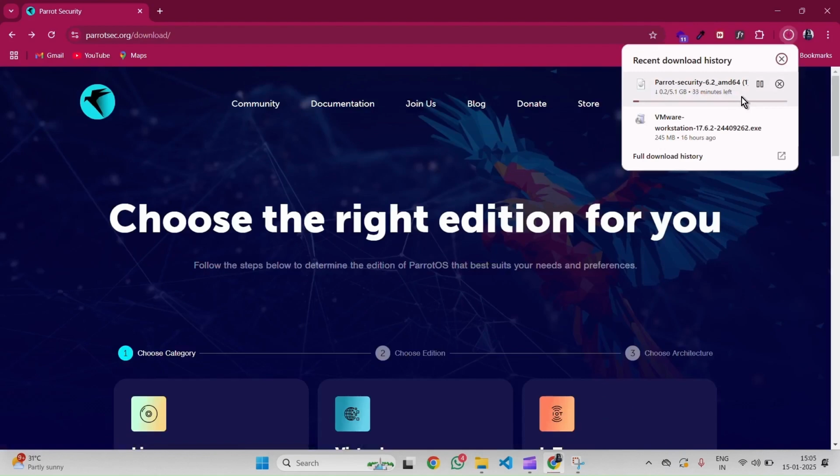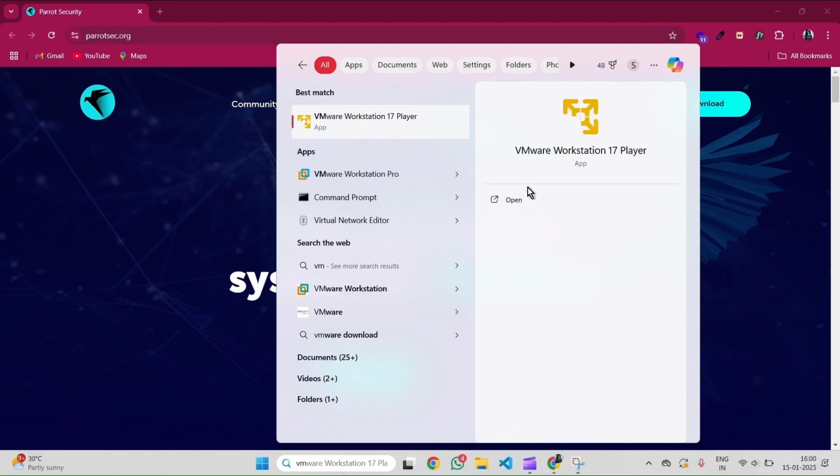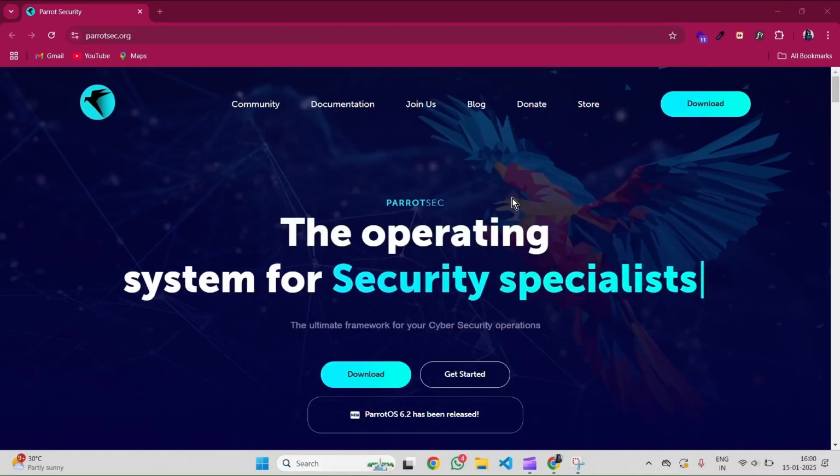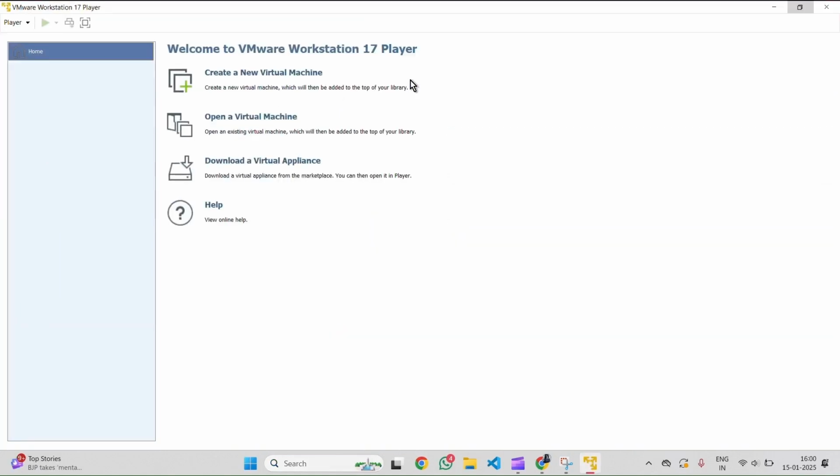Here we can see that the ISO file is downloading. We should be patient until the file gets completely downloaded. Open your VMware Workstation. Click on Create a virtual machine.